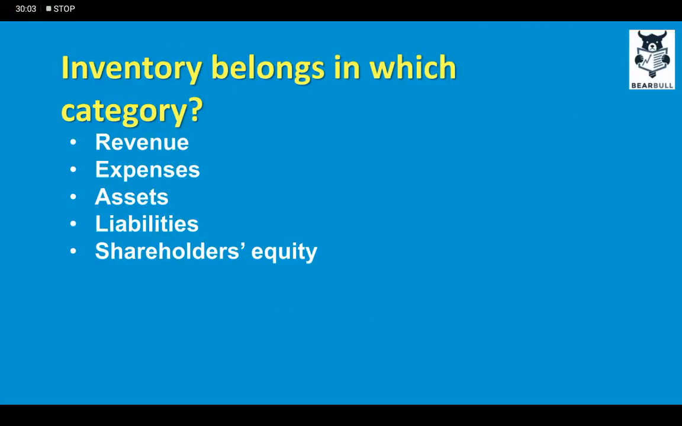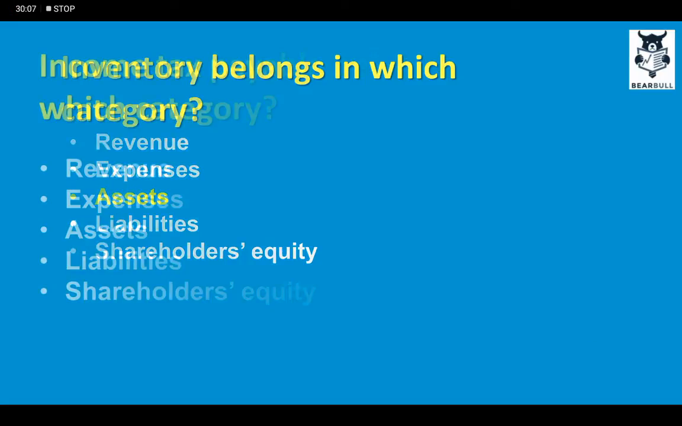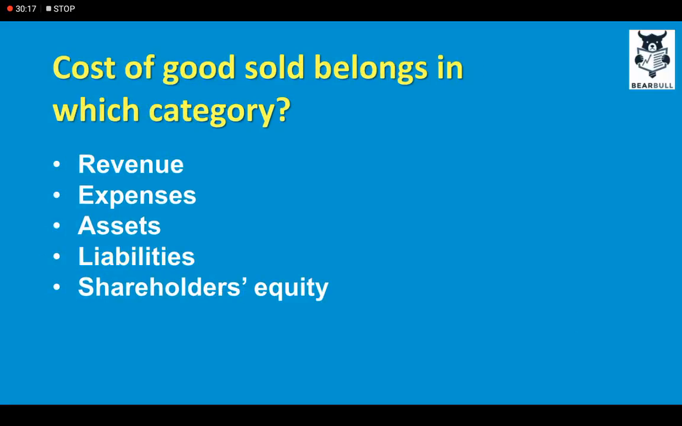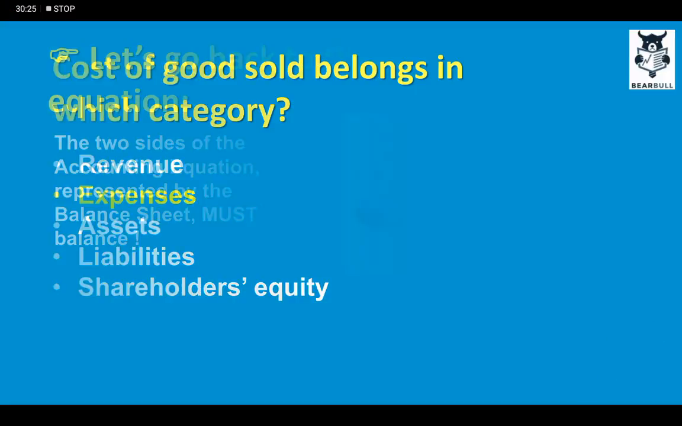Inventory belongs in which category? Remember, inventory is an asset, so it goes to the asset category. Income tax payable belongs in which category? Remember, income tax payable is a liability, so it goes to the liabilities category, as you can see. Cost of goods sold belongs in which category? Remember, cost of goods sold is an expense, so it goes to the expense category.